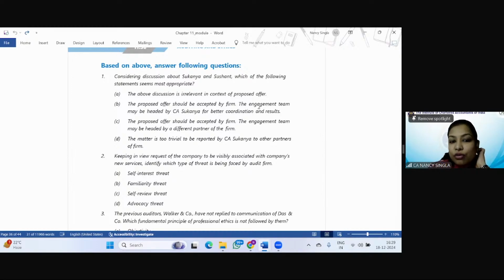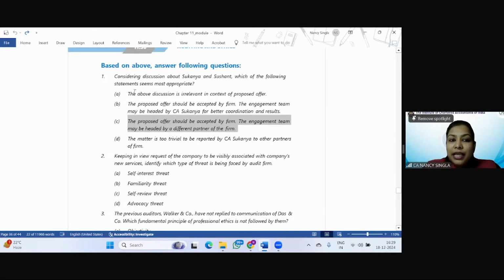The proposed offer should be accepted by firm. The engagement team may be headed by a different partner. And the matter is too trivial to be reported. So see, it says which is the most appropriate. So it is the C answer. The proposed offer should be accepted by firm. The engagement team may be headed by a different partner of the firm.